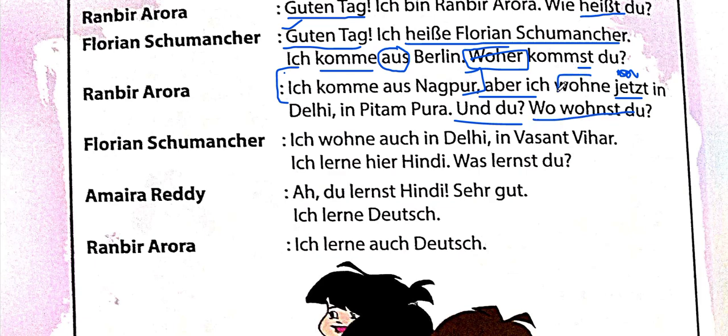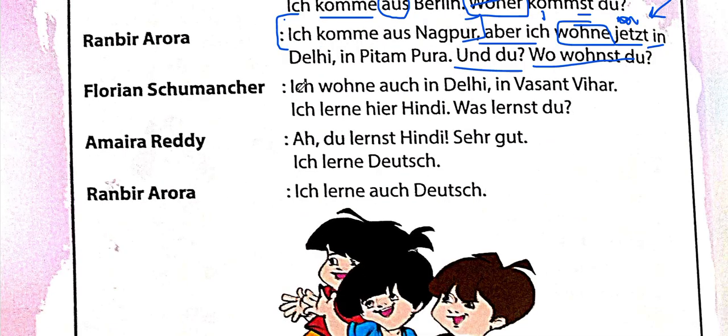With the wohnen verb, here we have wohne because of verb conjugation, because here we have ich. With wohnen verb, we use in. Jetzt is just to show that now, like now that I live in Delhi. See over here also we have ich wohne auch in Delhi. Auch means also. Ich wohne, with wohne we are using in.